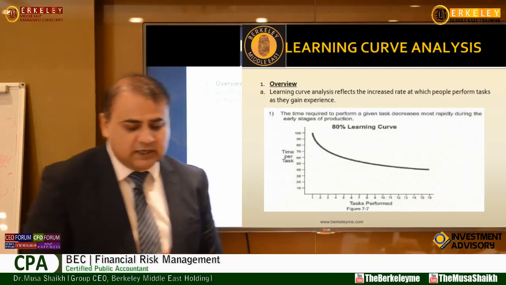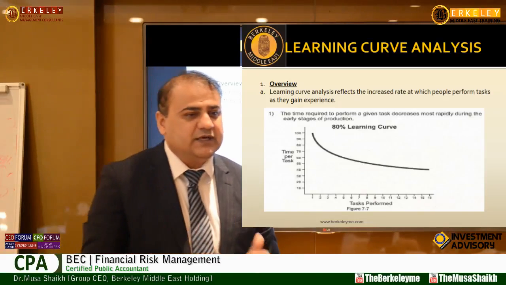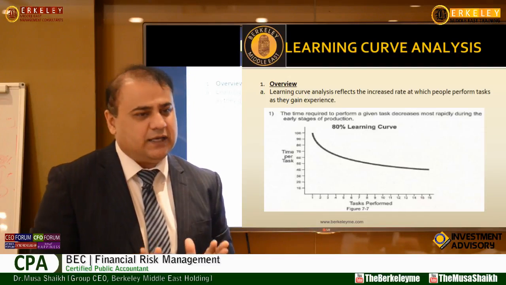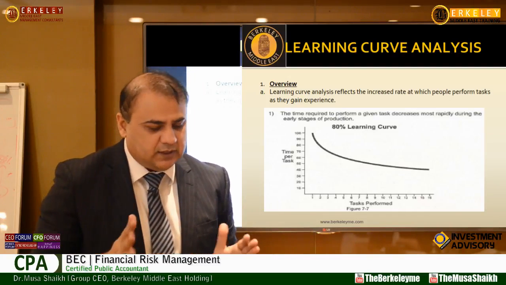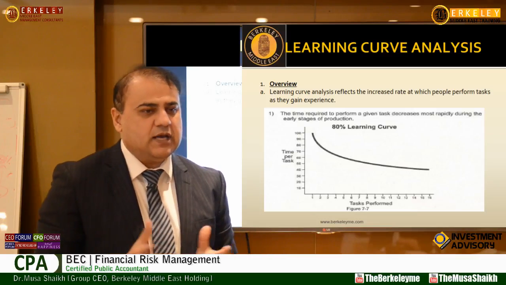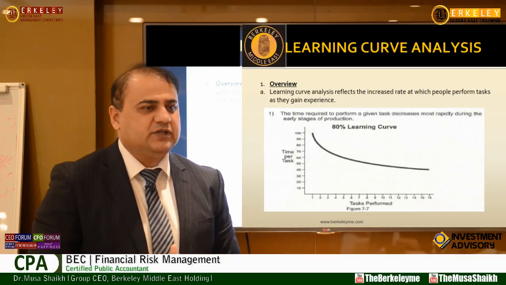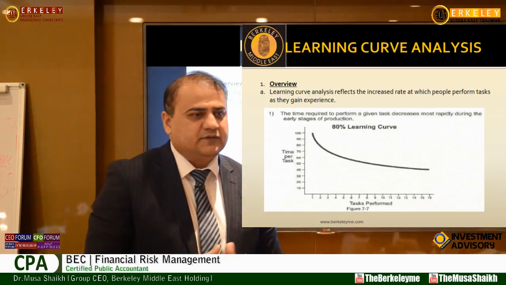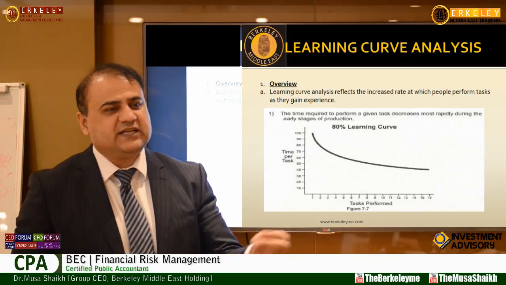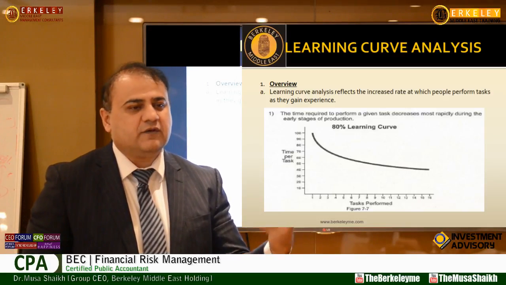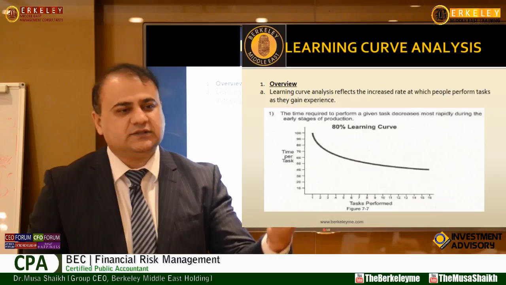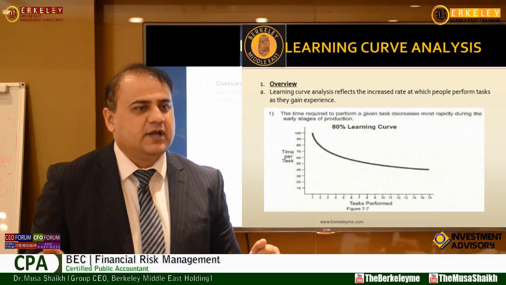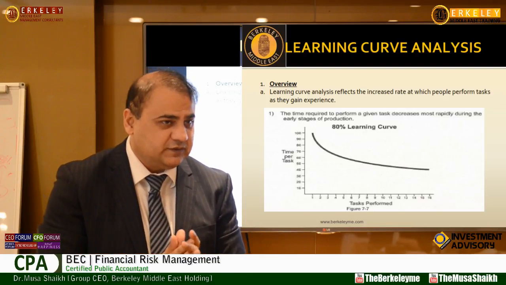Moving forward, we have the learning curve. When I am making a budget, I cannot ignore certain factors, mainly direct labor. What is direct labor? Suppose we are Nike, we are Nestle, we are FMCG producing a lot of big items, right? So if today we hire a new worker who makes 10 t-shirts, after 1 month he will make 50 t-shirts because his style, training, his knowledge, everything will improve with the passage of time.